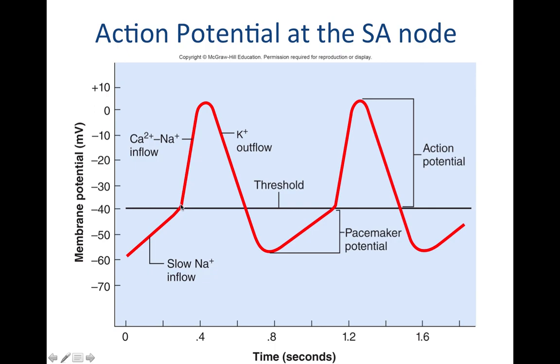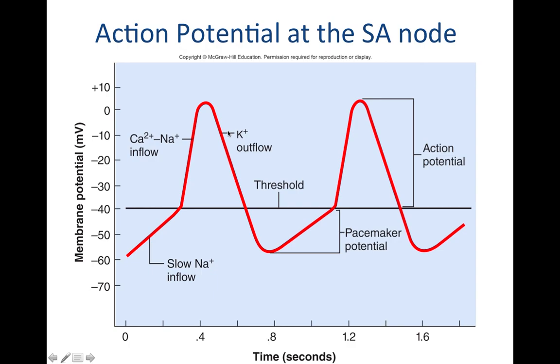A difference is that this depolarization is caused by a channel that allows in calcium in addition to sodium. And this happens much more rapidly than our pacemaker potential that we see down here. So you have slow, leaky sodium channels with sodium coming into the cell. Once you reach threshold, it stimulates these calcium-sodium channels, which allow very rapid influx of your positively charged calcium and positively charged sodium, and that leads to the rapid depolarization that you see here. You can see the numbers going more positive.